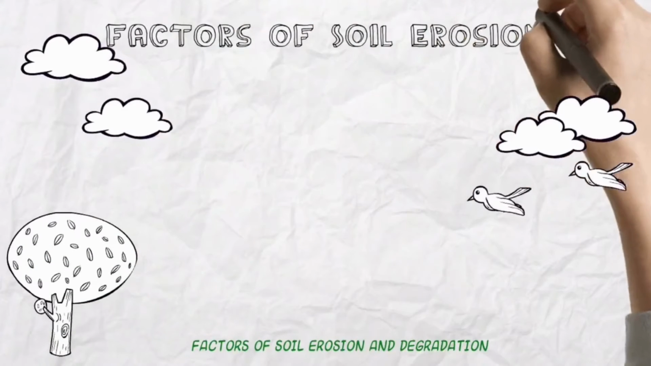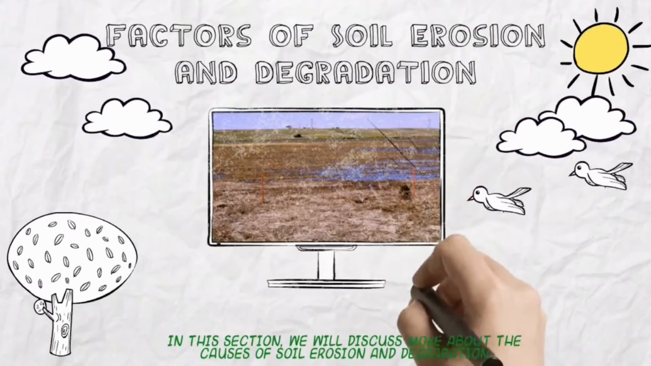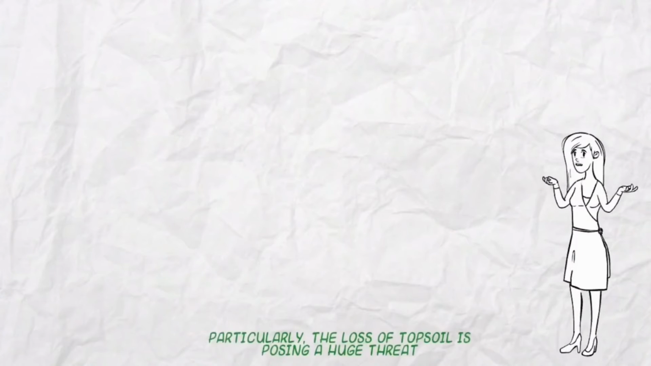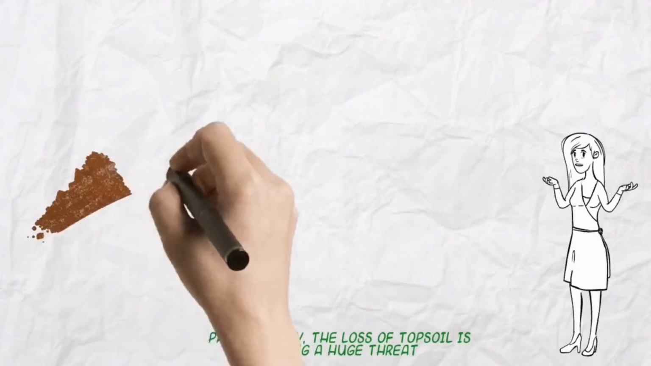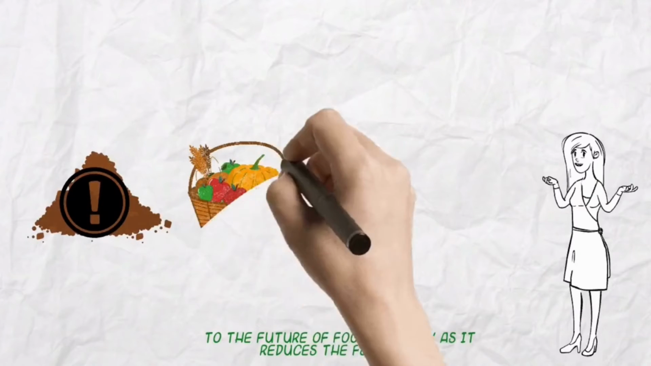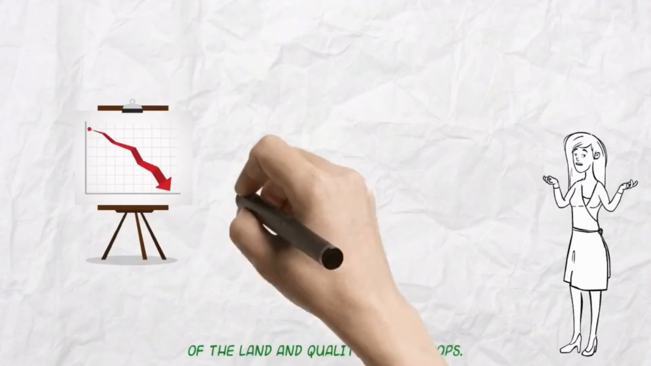Factors of soil erosion and degradation. In this section, we will discuss more about the causes of soil erosion and degradation. Particularly, the loss of topsoil is posing a huge threat to the future of food security as it reduces the fertility of the land and the quality of the crops.